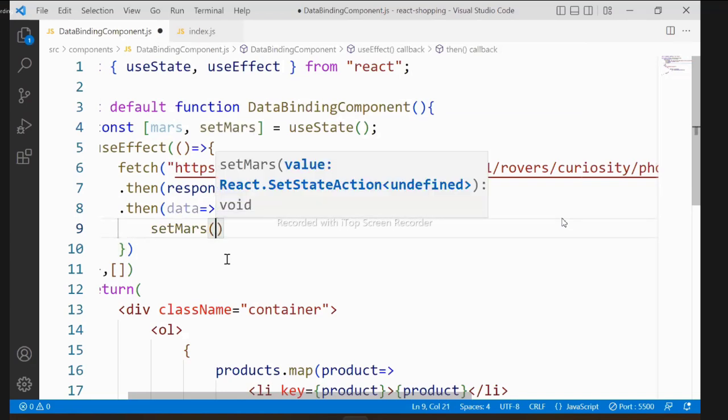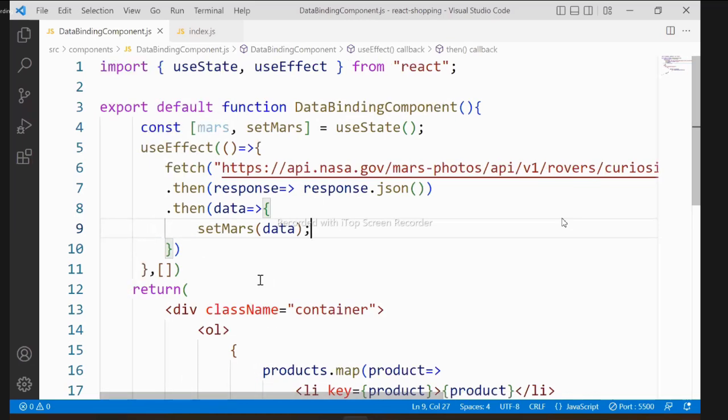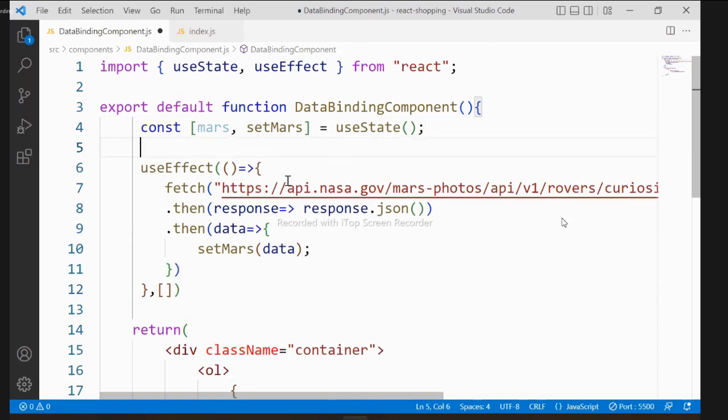Into that, we have to send the data. Whatever data comes, the data will be sent into it. That means we are accessing the data and displaying. So what is the JavaScript fetch method doing? It is going to fetch data from this API. Whatever data comes from the API, it will return the data as JSON. After returning the data, we collect the data and set it into this Mars. That means this setter will store that into this Mars.